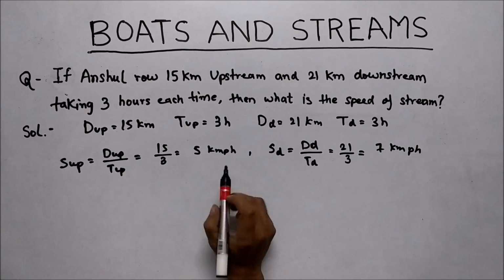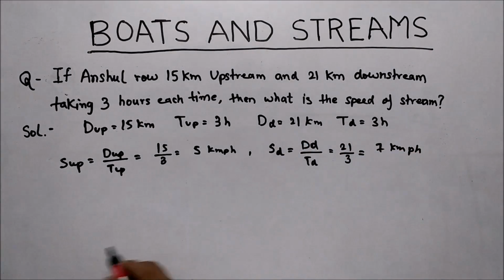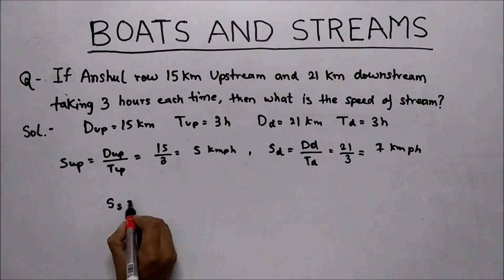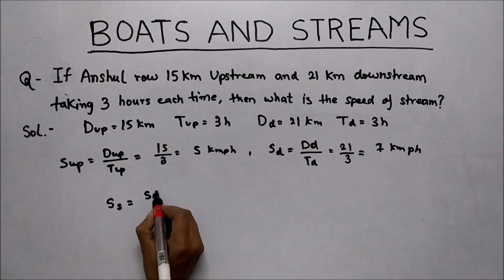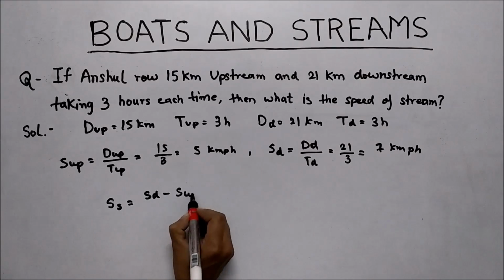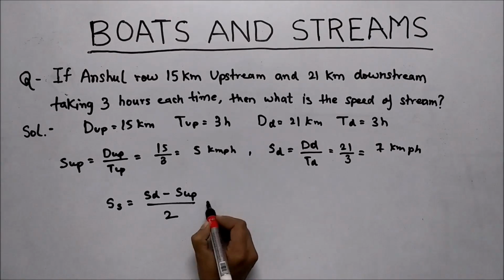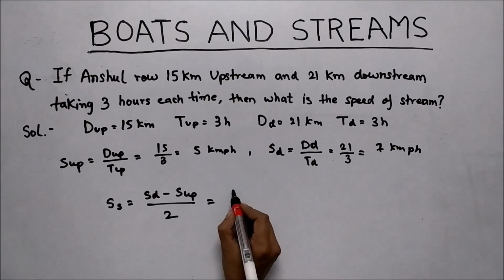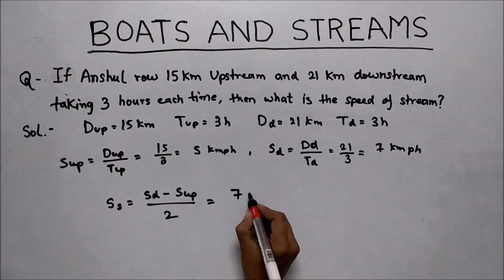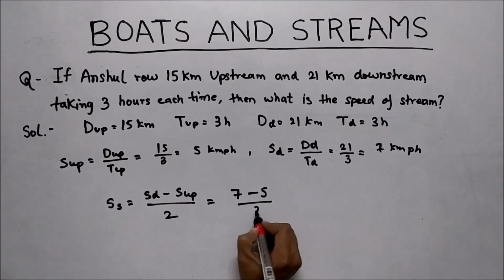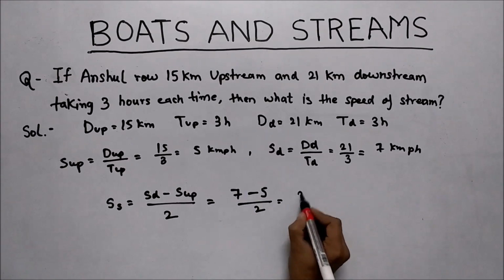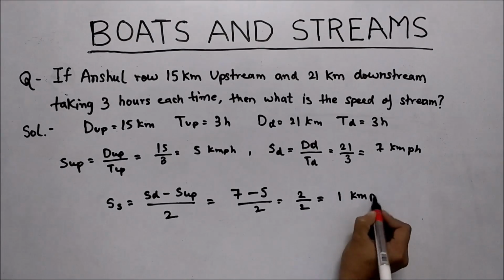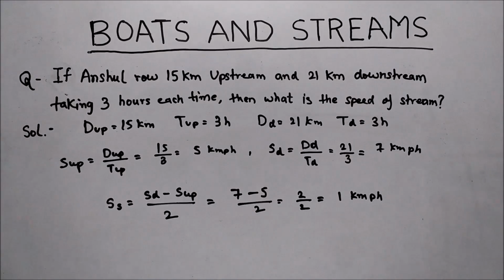In the question, what we have to find is the speed of the stream. According to formula, speed of stream is equal to (speed of downstream minus speed of upstream) divided by 2. Put the values, speed of downstream is 7, speed of upstream is 5, divided by 2. What we will get, 2 by 2. Solving this, we get 1 km per hour is the speed of stream.